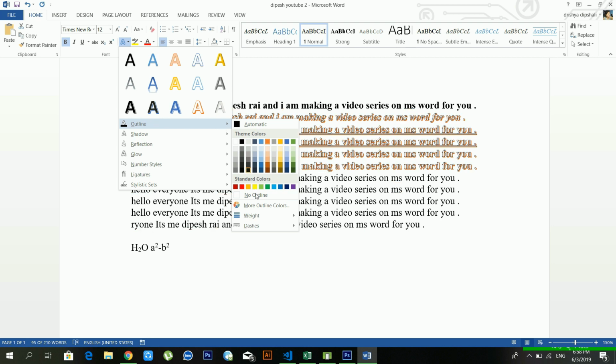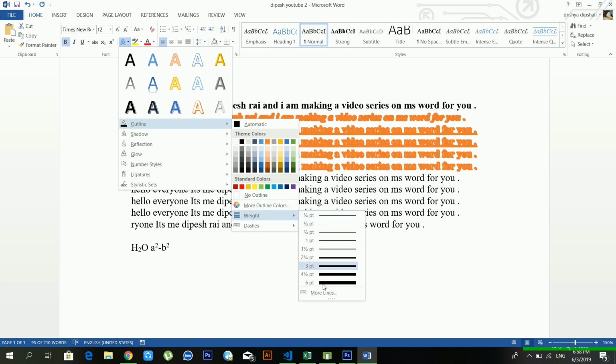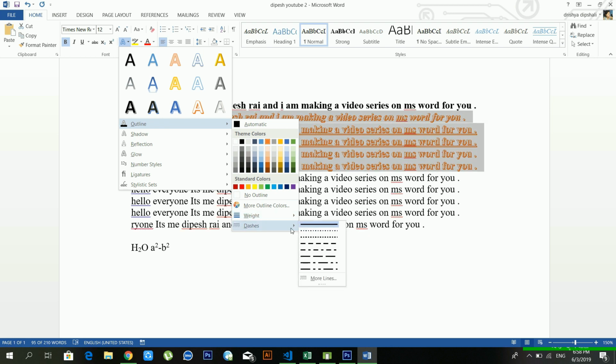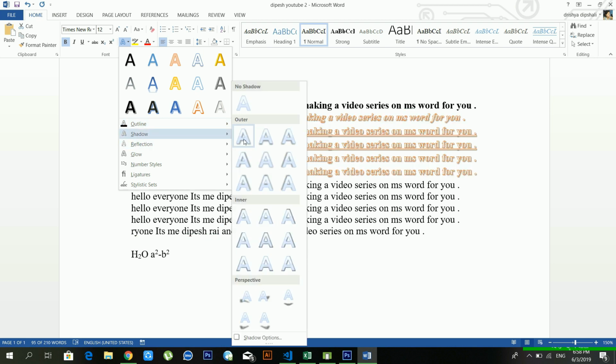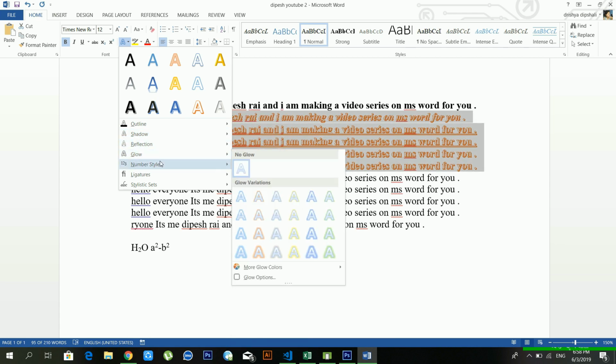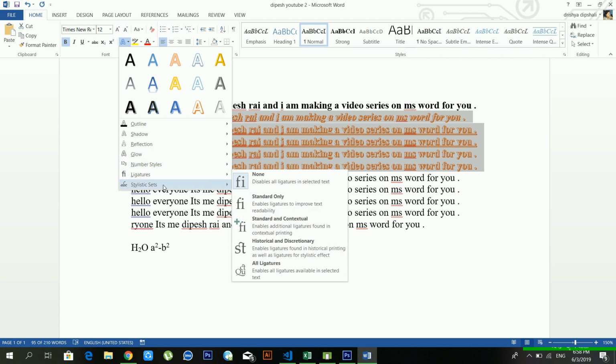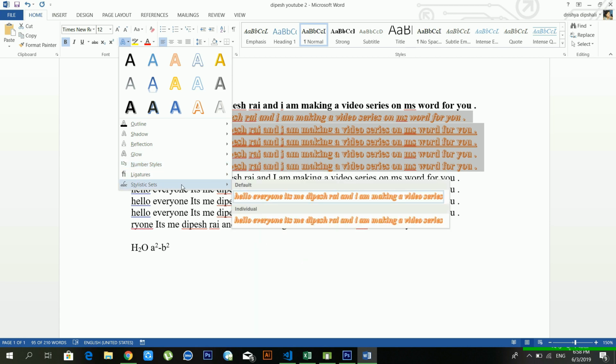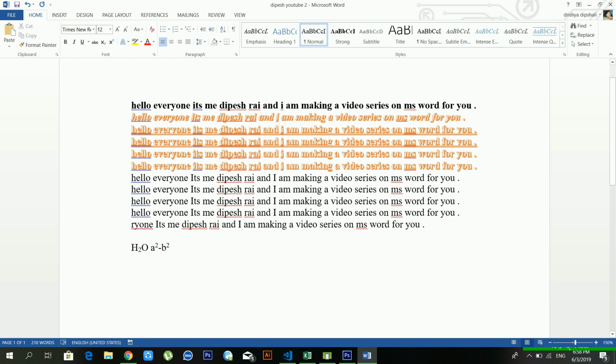You can use the weight, and you can increase and decrease the line size from here. Okay, and dashes, and there are lots of styles available. Another option is shadow. Another option is reflection. Another option is glow, number styles, ligatures, stylistic sets. There are lots of styles and effects available. You can use them in your documents as per your requirement.